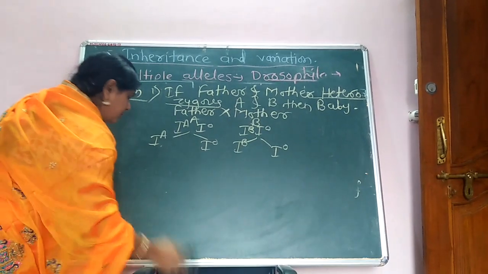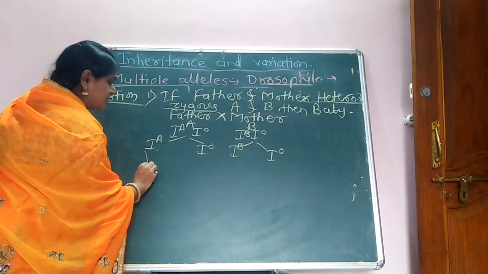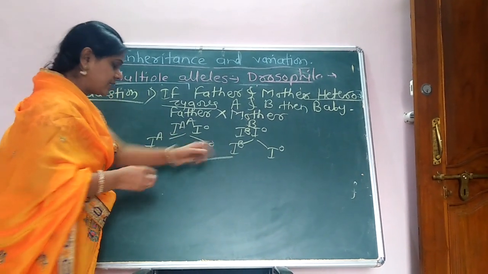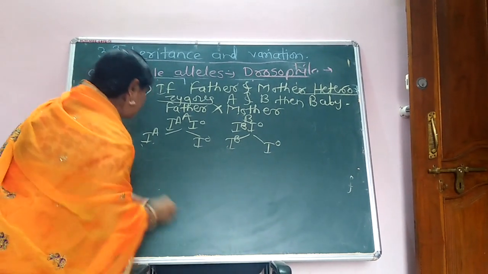Here the F1 generation is when these are fused, and we write it down in a Punnett square.